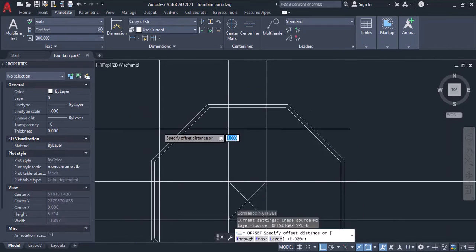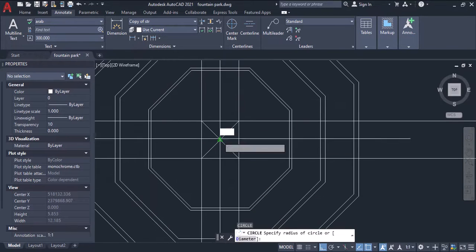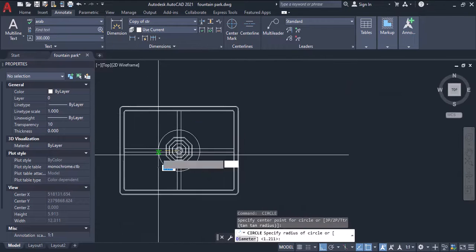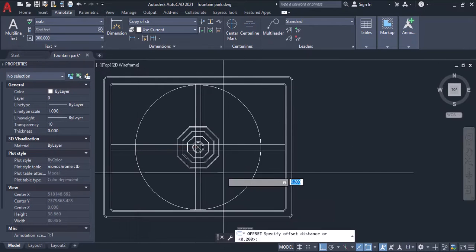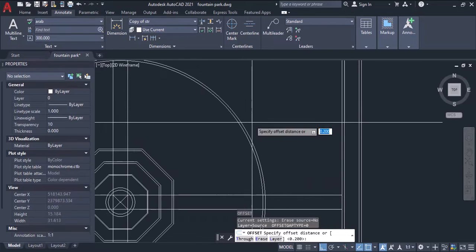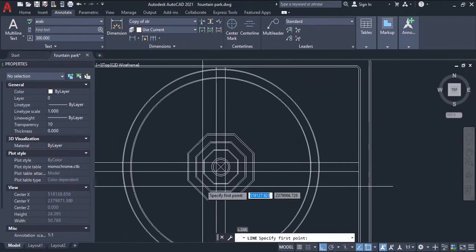Organize your drawing by assigning layers to different features such as pathways, vegetation, and structures. This will help streamline the drafting process and enhance clarity. Utilize blocks and symbols to represent trees, shrubs, benches, and other elements within the park. This allows for easy replication and modification as you refine the design.